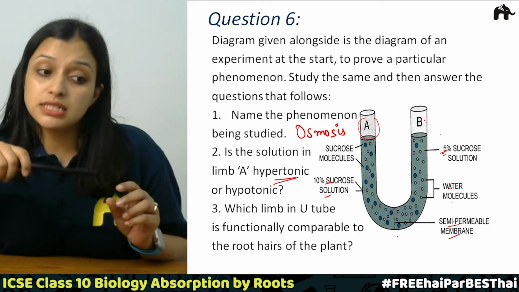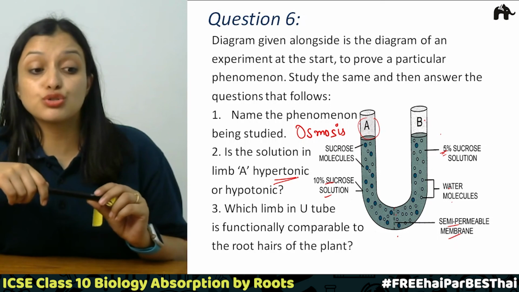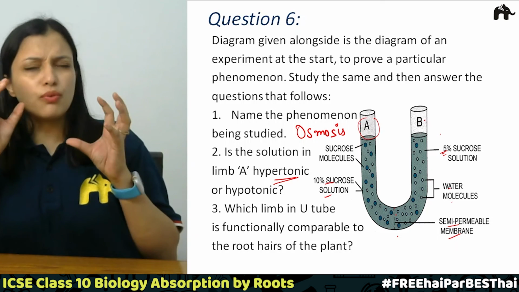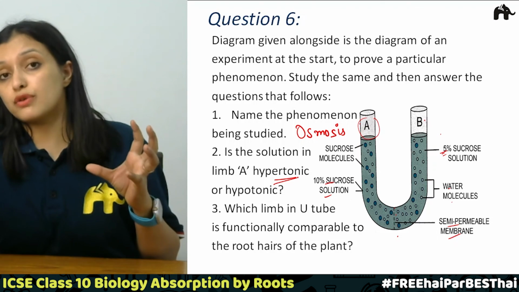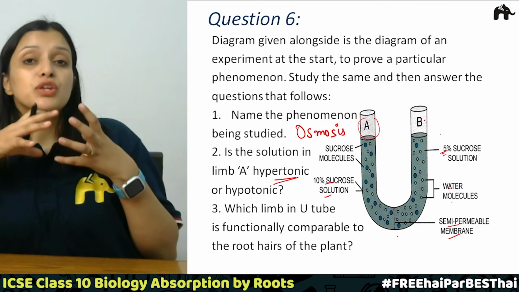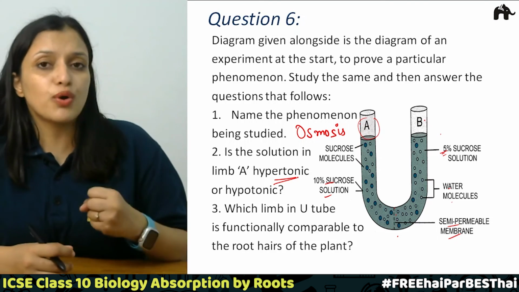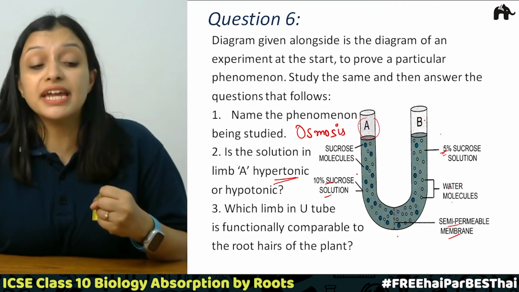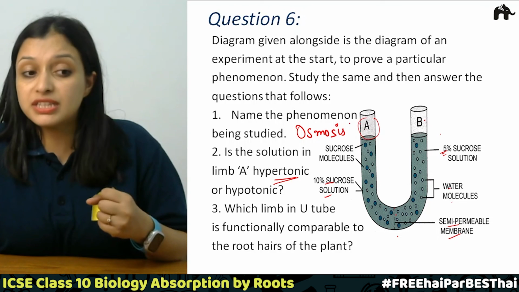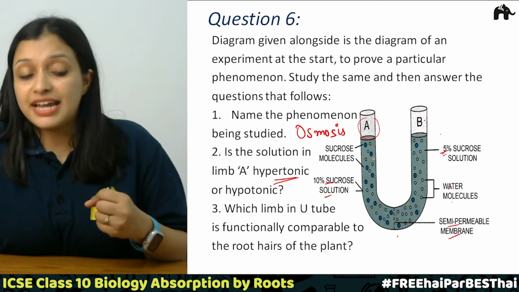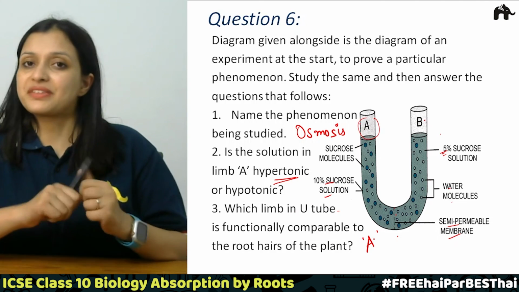Then 3 is which limb of the U-tube is functionally comparable to the root hair in the plant. So when we talk about root hair, we say that it has more concentration of solute. So in that case, which tube has more concentration of solute and which tube is going to absorb more water? So that will be tube A. So water will flow from B tube to A tube, right? So this is the more concentrated one, right? So the answer of this part is tube A, correct?